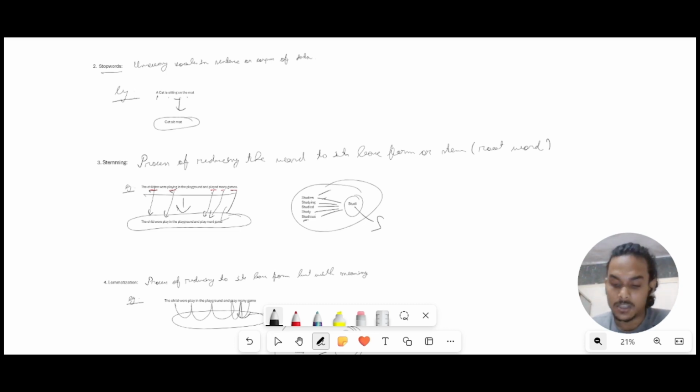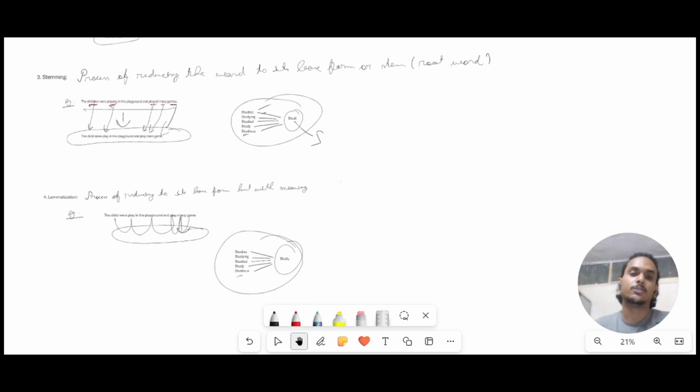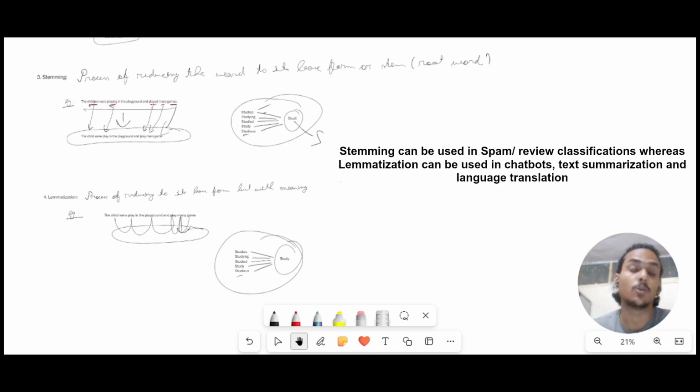But in terms of lemmatization, when to use it, and what are the advantages and disadvantages? If we do not have a large corpus of data and we do not need to process it quickly, lemmatization is a good choice, because the lemmatization process is slow. That is the disadvantage. But the advantage, as we have already discussed, is that it holds meaning. Even though we are taking the root word, the stem word, it has a reference in the dictionary.